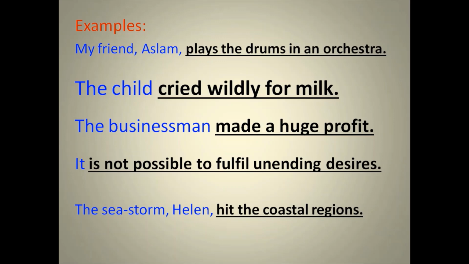Now the next example. It is not possible to fulfill unending desire. It is not possible to fulfill a desire that never ends, unending desire. What is not possible? It, doing this. It is not possible to fulfill unending desire.